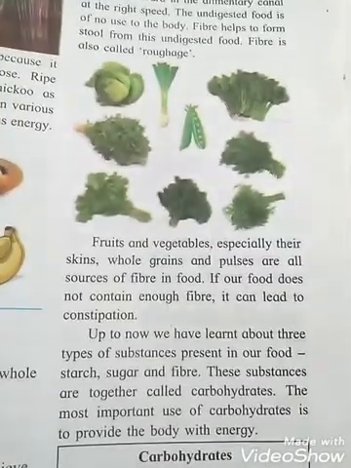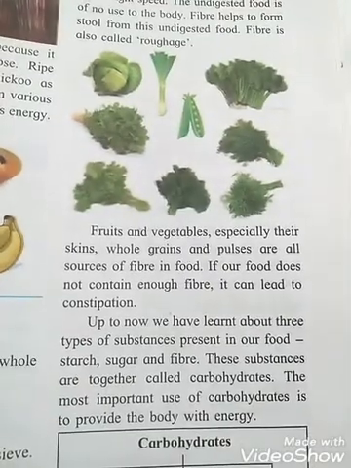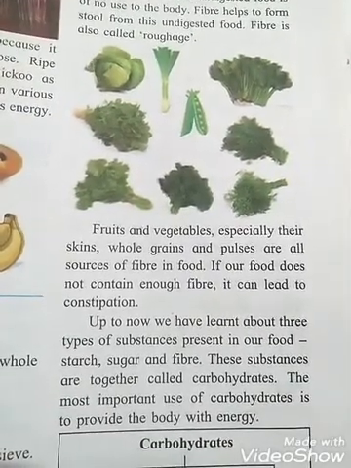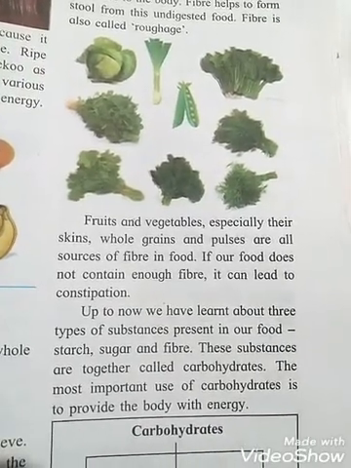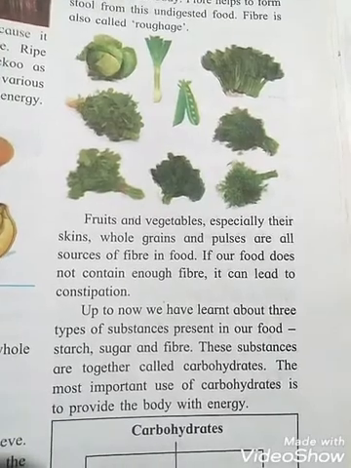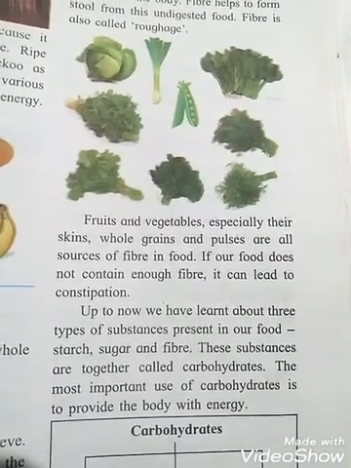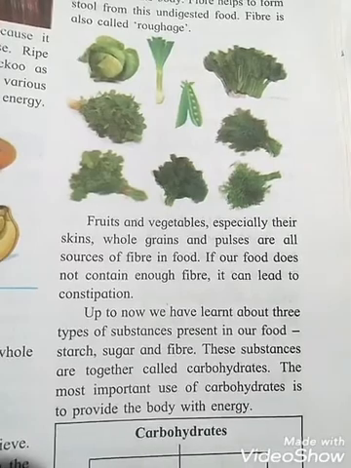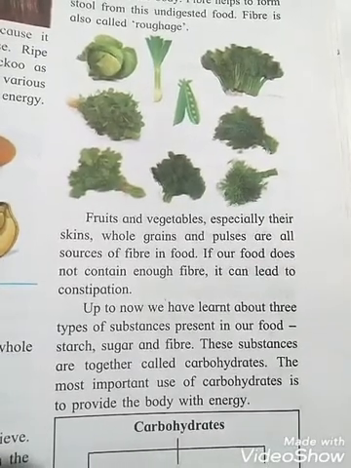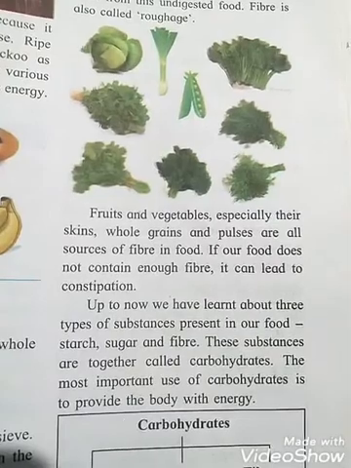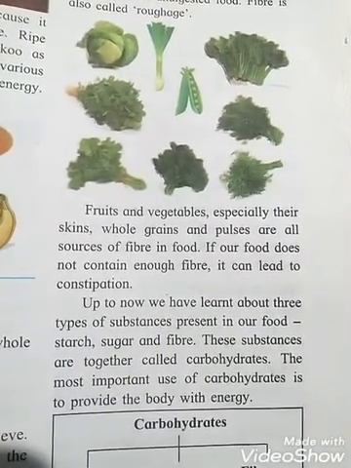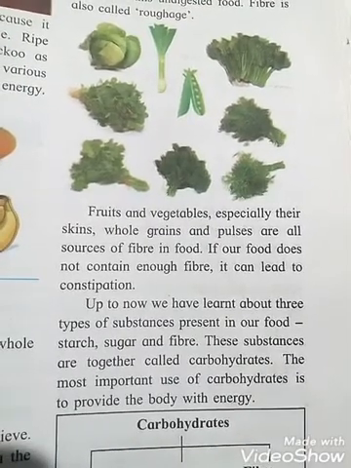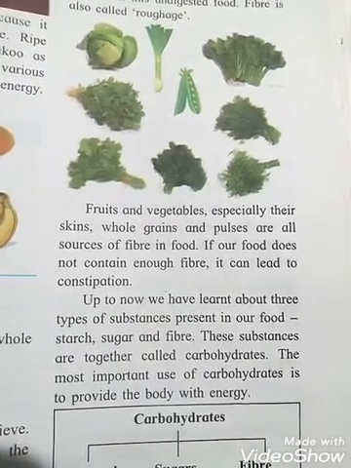Up to now, we have learned about three types of substances present in our food. Which are they, student? That is starch, sugar and fiber. These substances are together called carbohydrates. The most important use of carbohydrates is to provide the body with energy.